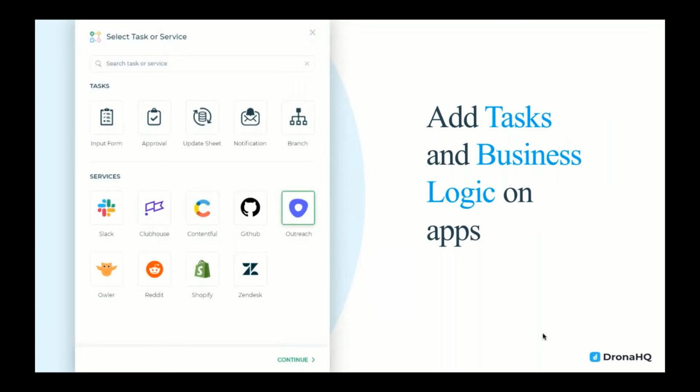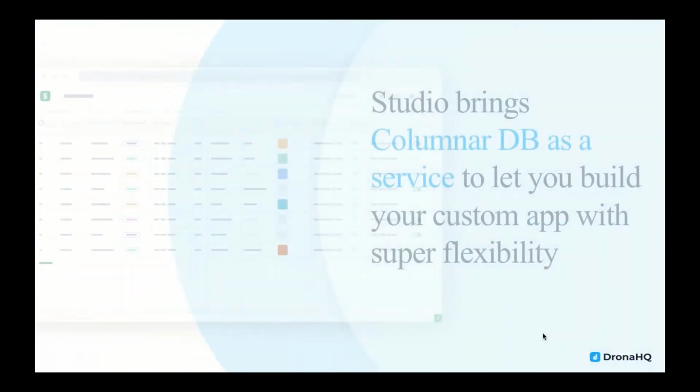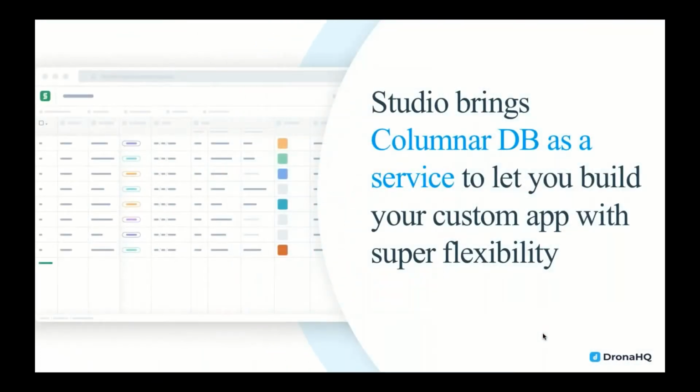Another important thing as a part of the workflow builder is that we also have a mechanism to add third-party services. The idea is that everything is available as a service, and you configure it the way you would like to see it in your system. That's yet another piece that we're going to explore when we get into the demo phase.